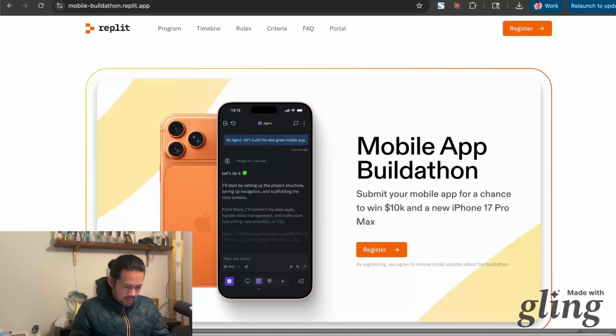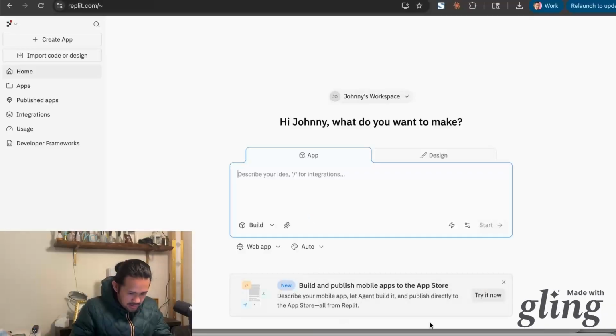But I came across this little promo, this mobile app build-a-thon. This is something that they have just launched. And so I do want to just try it now. And I'm going to do it live, just in real time. I just have not done it yet.